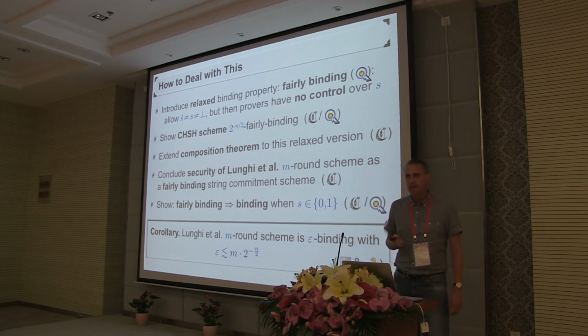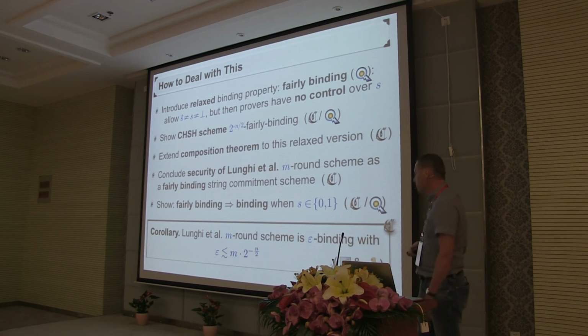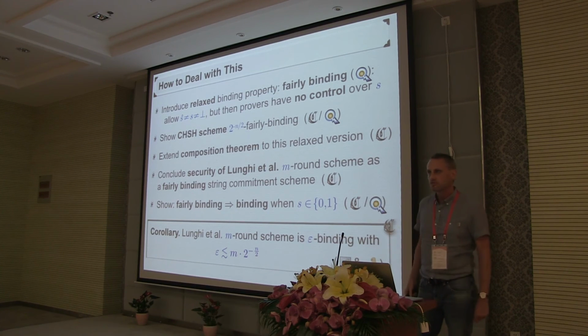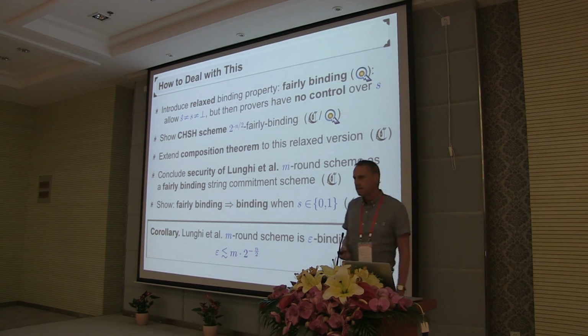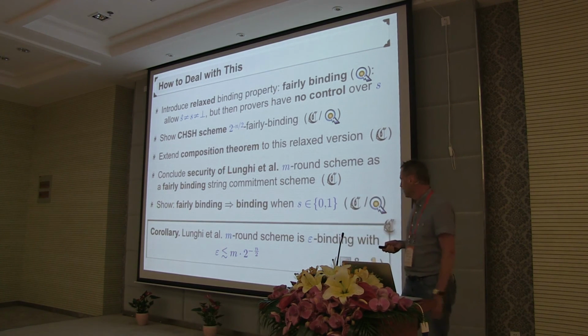The reason why I still carry along the weaker notion, although the stronger notion is of course a stronger result, is that the weaker notion is meaningful also in the quantum setting. With the weaker notion, we're closer to being able to prove security of the scheme against quantum provers.